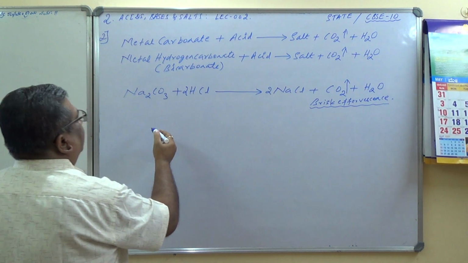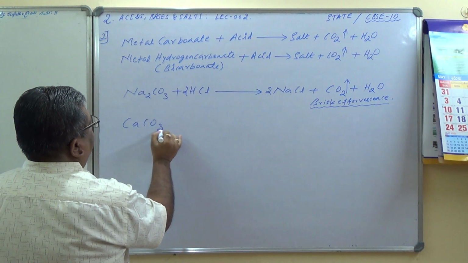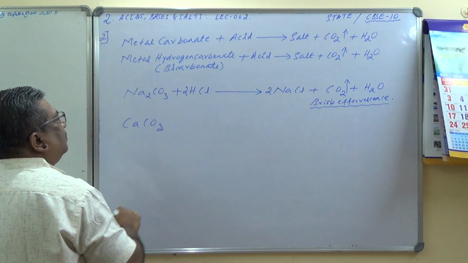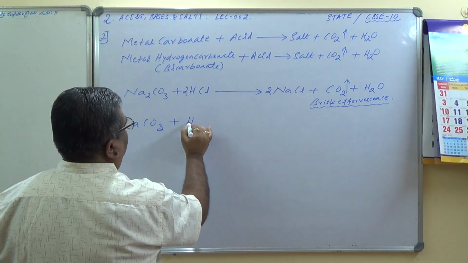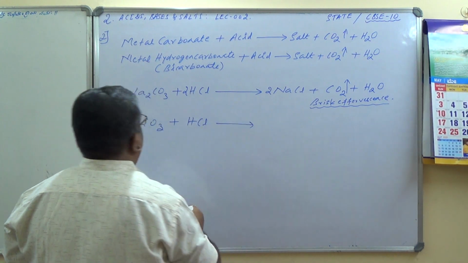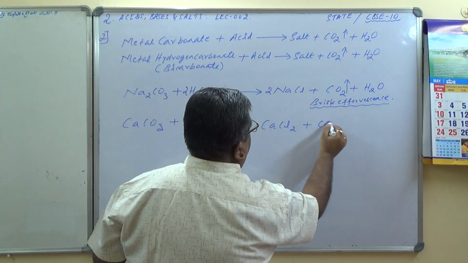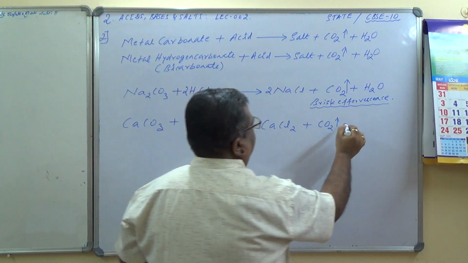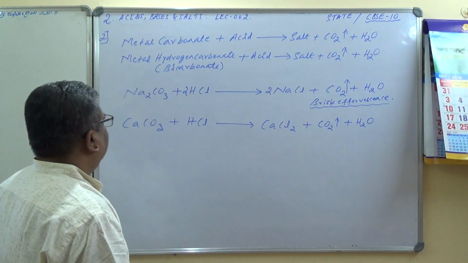So let me take one more, calcium carbonate, CaCO3 plus HCl gives CaCl2 plus CO2 gas plus water. So let us try to balance it.